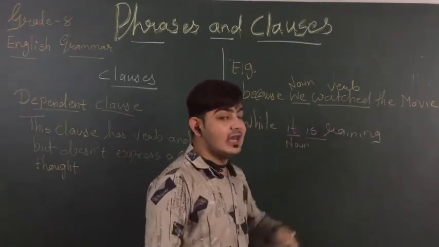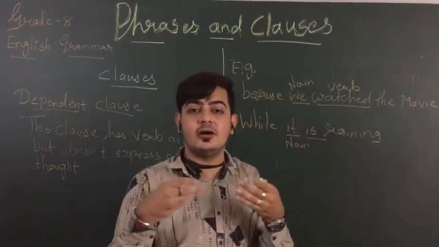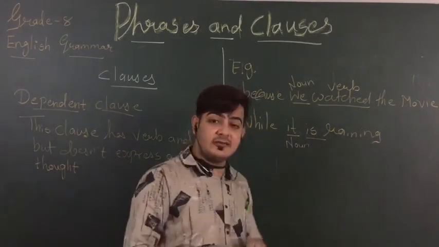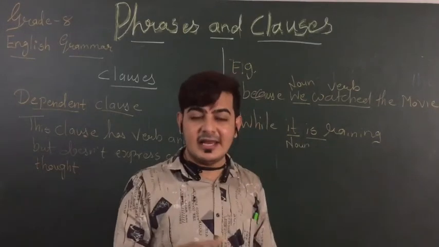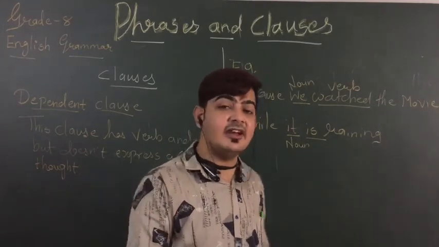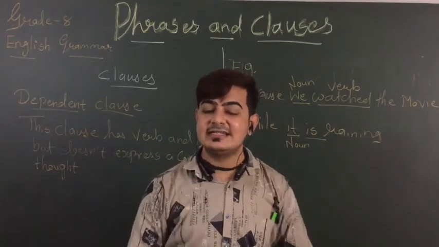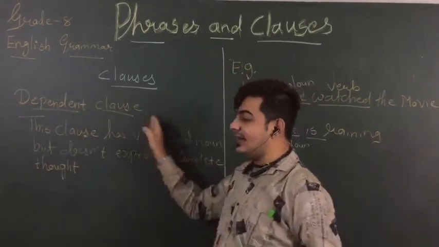Because we watched the movie. What was the reason why we are giving this explanation? ठीक है, and while it is raining. What was before that? Why are we asking this and why are we replying this? So it does not have any proper idea of the sentence. So that means this is a dependent clause.